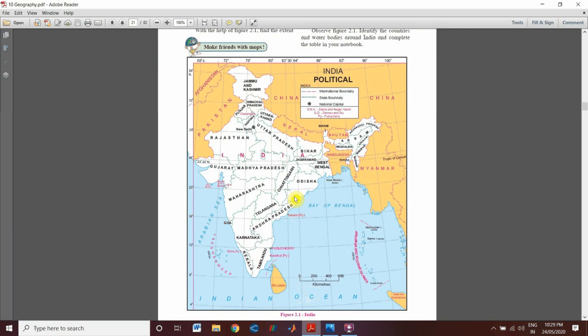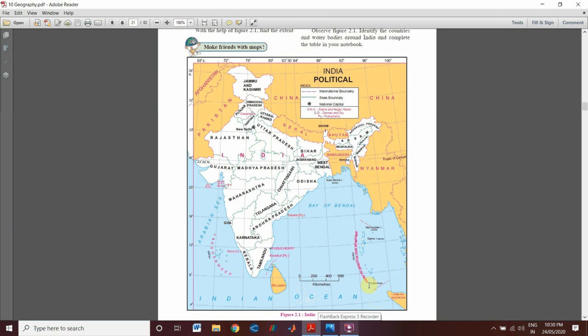In the last session I taught you about the India map, and three points were left: Indira Point, Tropic of Cancer, and Indian Standard Time. So let's see about Indira Point.